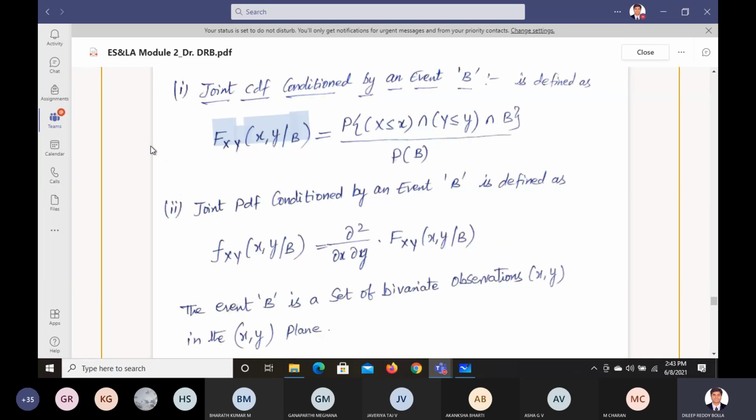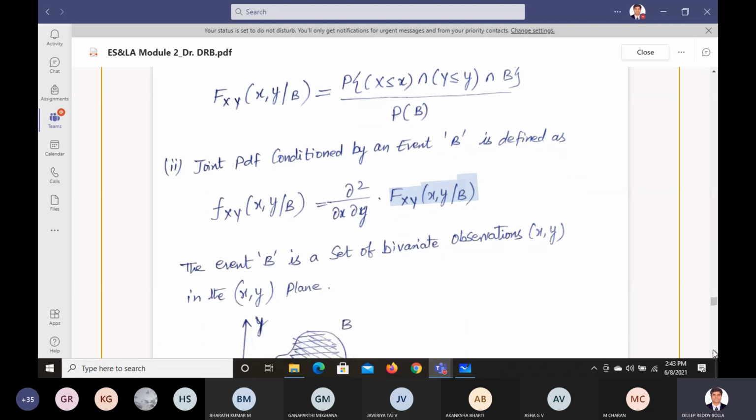When you use capital F, it is the CDF, the cumulative distribution function. If you use small f here, it is the PDF function, not the CDF. So this function will be the double derivative, dou square by dou x dou y, with x and y along with the event B. So this is how we can find the CDF and PDF for the joint conditional probability.